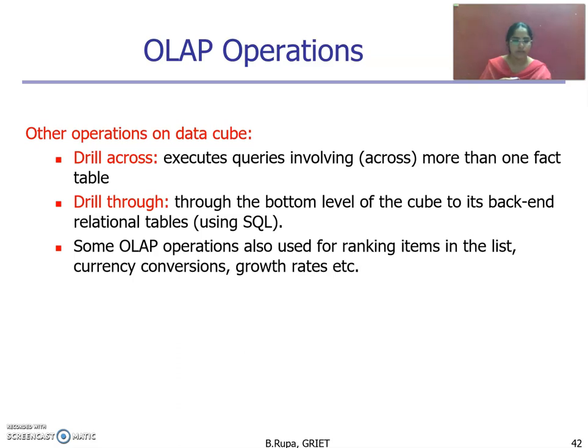OLAP offers analytical modeling capabilities, including a calculation engine for deriving ratios, variance, and so on. Like that we can go for OLAP operations on a data cube.